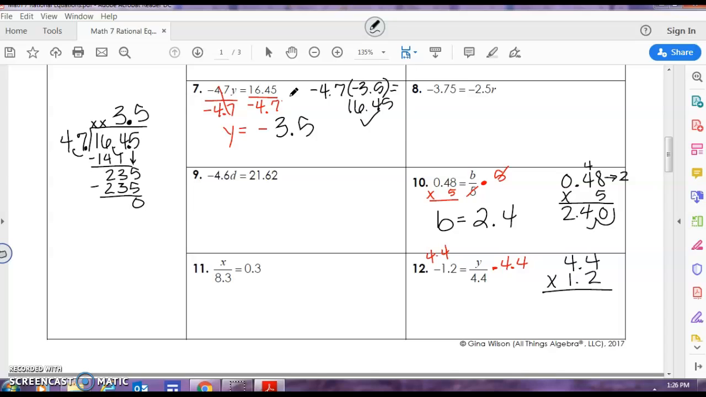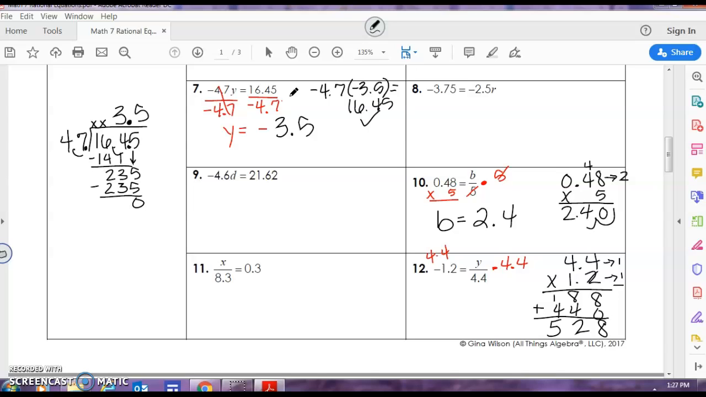We multiply. 4 times 2 is 8. Drop 0 as a placeholder. 4 times 1 is 4. Now we add. 8 plus 0 is 8. 8 plus 4 is 12. 1 plus 4 is 5.